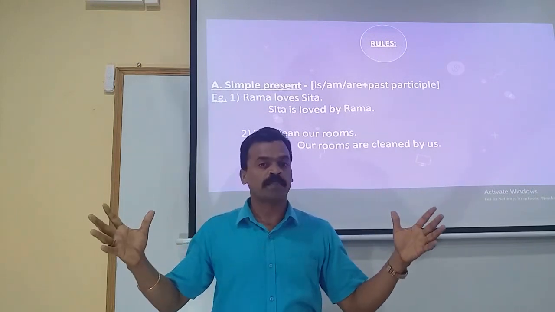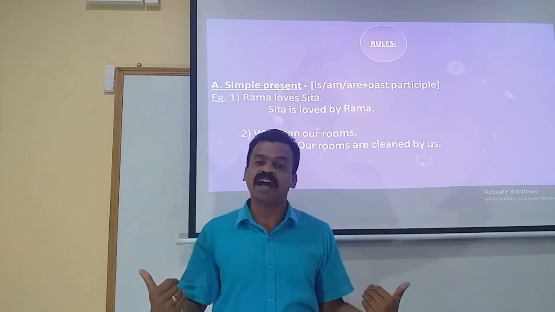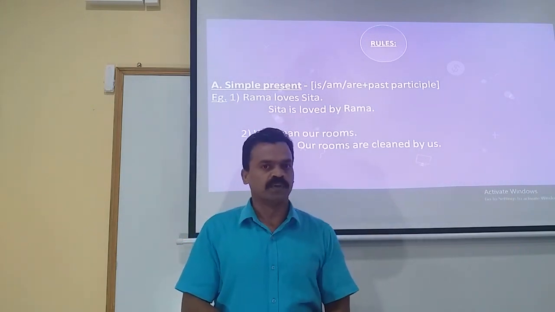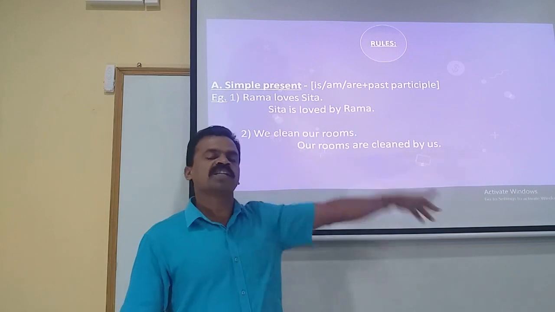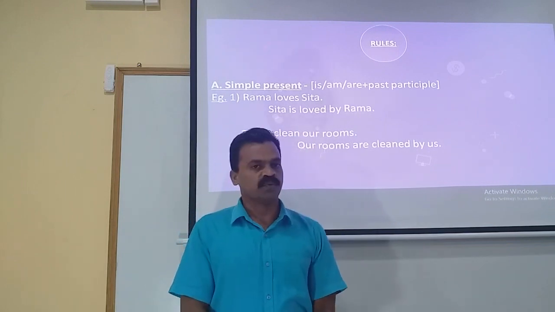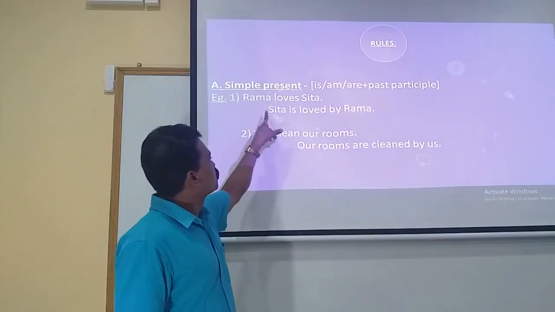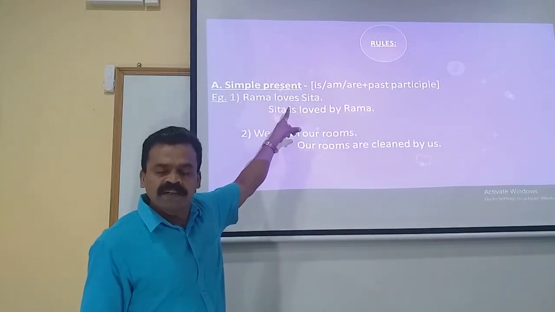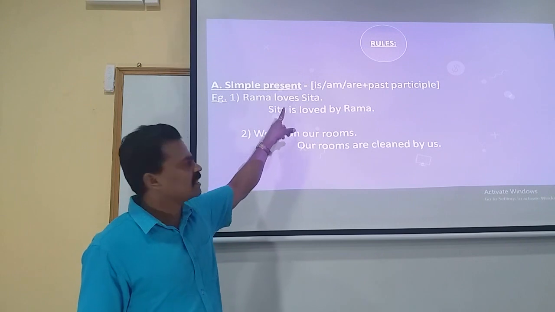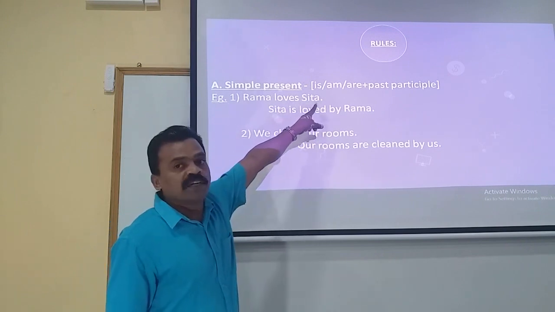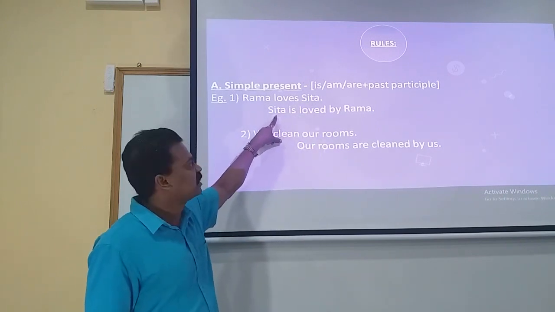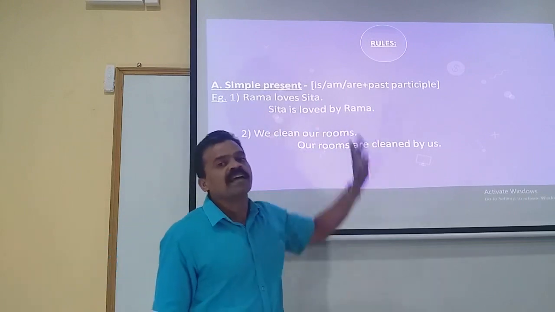The other rules are common. The object of the active voice turns to be the subject in the passive voice, and the subject of the active voice turns to be the object in the passive voice. That is the general rule for all the tenses. And here we saw the given statement was in simple present, and we made the object Sita the subject: Sita is loved by Rama.